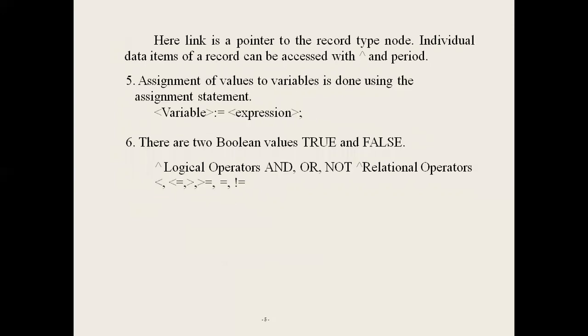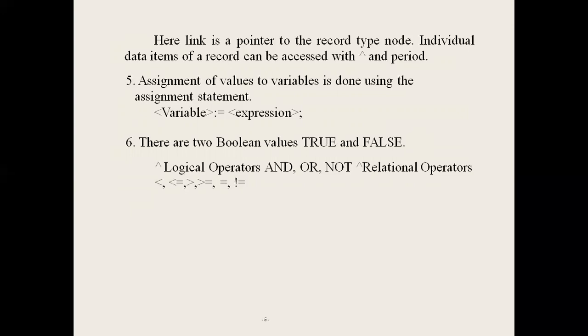Next one, assignment statements. The assignment of a value to a variable is done using an assignment statement. Suppose we want to assign a value to a variable, or assign the result of an expression to a variable, we use the assignment statement. The assignment statement is variable := expression. Assignment statements are used in programs in different ways, for initialization, result declaration, constants, and value expressions.